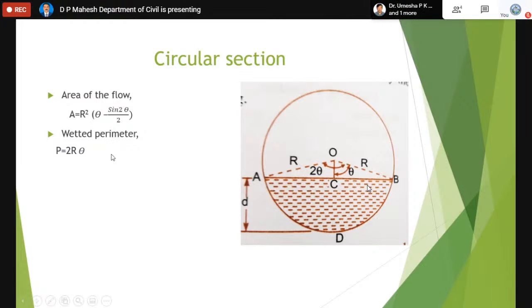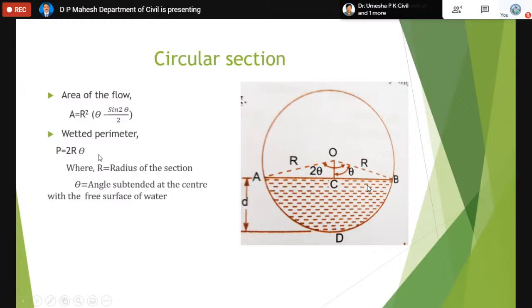And the wetted perimeter. For any depth of the flow, we can find the wetted length using the formula P equals 2 r theta, where r is the radius of the section and theta is the angle subtended. At O, the angle is 2 theta, each side is theta. The angle between the lines OB and OA, measured at the center, is called the subtended angle, that is 2 theta, or theta each side. That angle is called the angle subtended at the center.